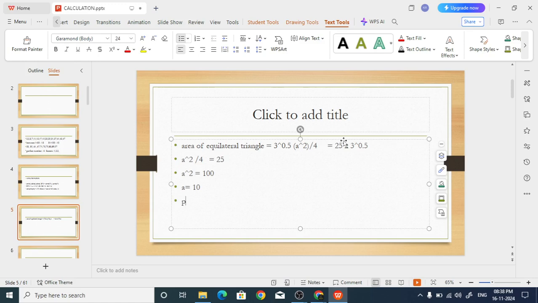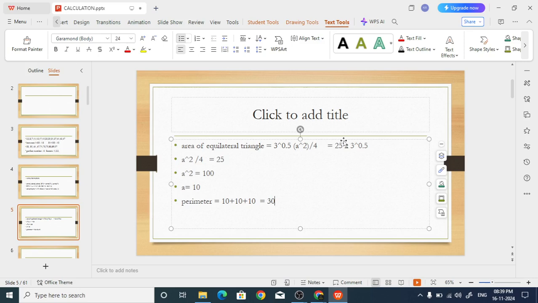So what is the perimeter now? Perimeter means all three sides you have to add. That is 10 plus 10 plus 10, so that is equal to 30. Are you able to understand?